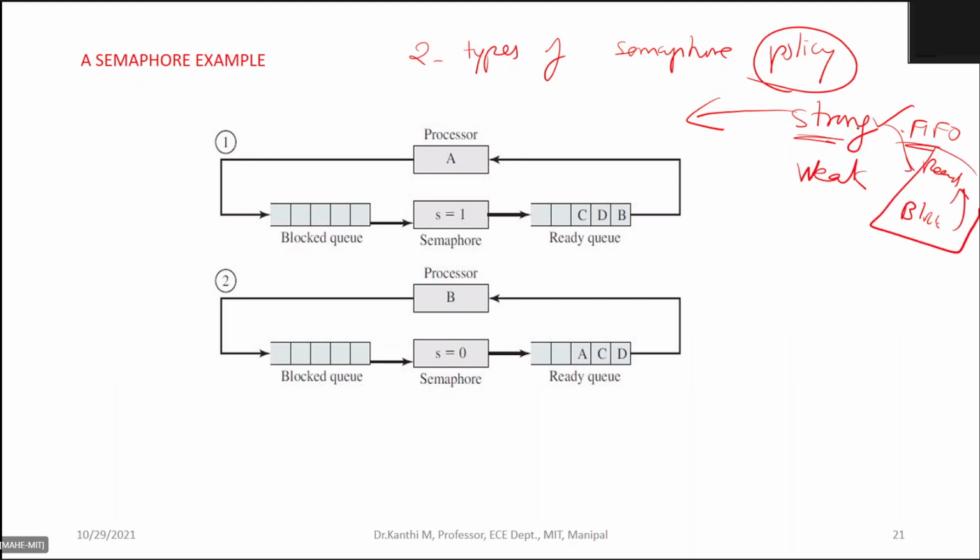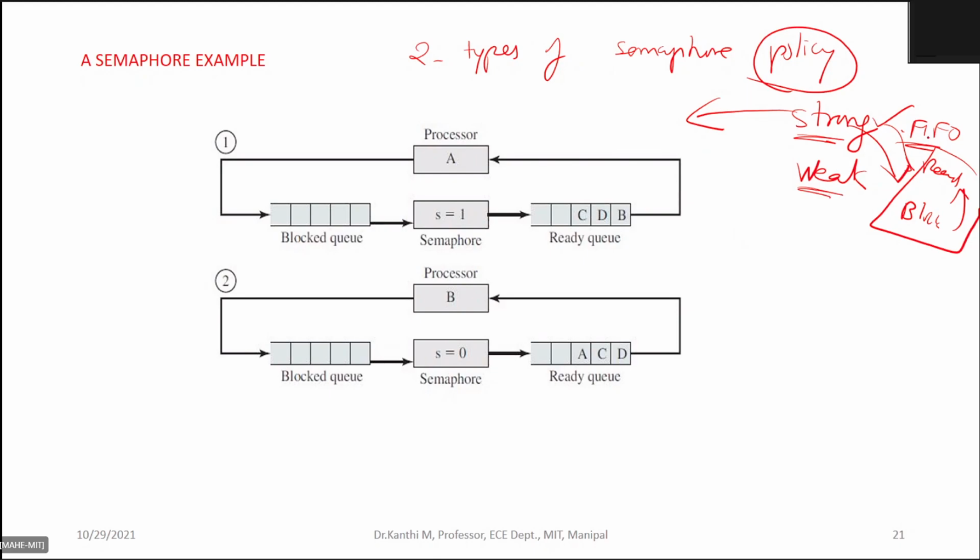So this is called a strong policy. But in a weak policy, you won't. That is the semaphore which will not specify the order in which processes are removed from the queue. So that is called a weak policy.